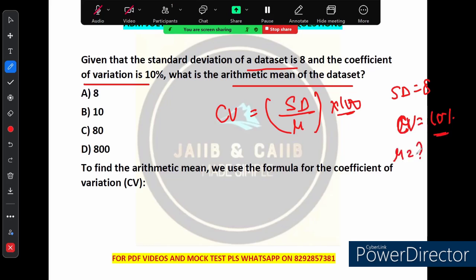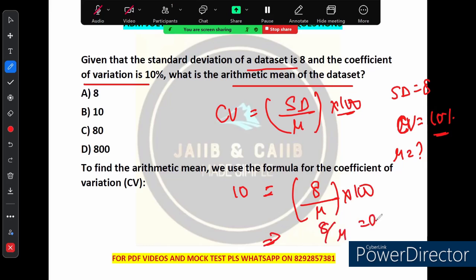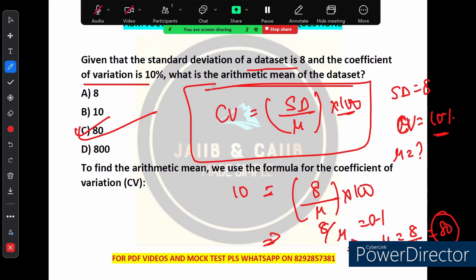So how to do that? You just have to substitute the values. In the place of CV I will write 10, in the place of SD I will write 8, and mu I will just write as mu because you have to find it, and now you just calculate it. If you move this 100 to this side, you will get 8 by mu is equal to 0.1, or you can say mu is equal to 8 divided by 0.1, which is equal to 80, right? So the arithmetic mean is 80. Option number C is the correct answer. You have to remember this particular formula related to the coefficient of variation. Remember it. This formula is super important.